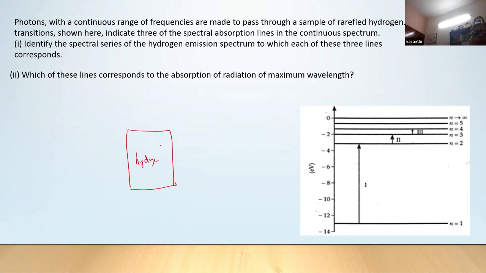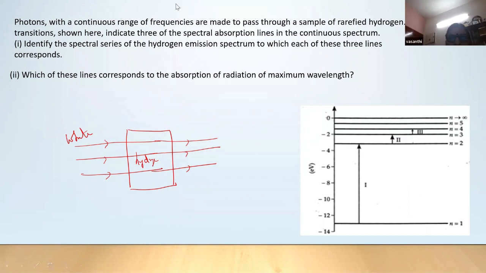And photons with a continuous range of frequency. You are passing white light. White light will have all the frequencies, isn't it? White light is a composite light. So now white light is passed, that is, only photons of continuous frequency pass through a sample of hydrogen. So this is a sample of hydrogen. The transitions shown here indicate 3 of the spectral absorption lines.